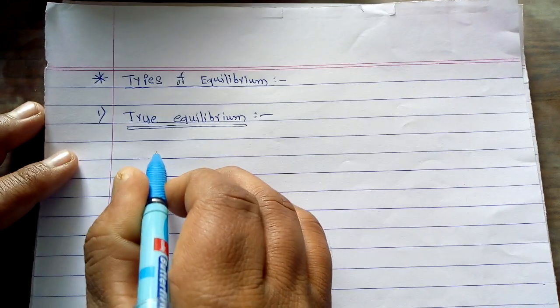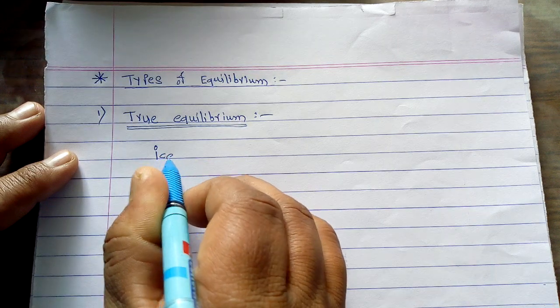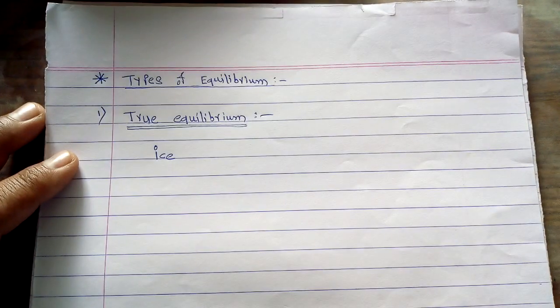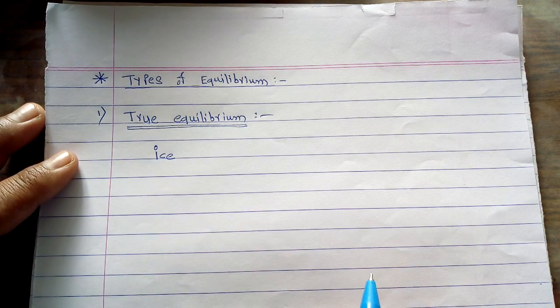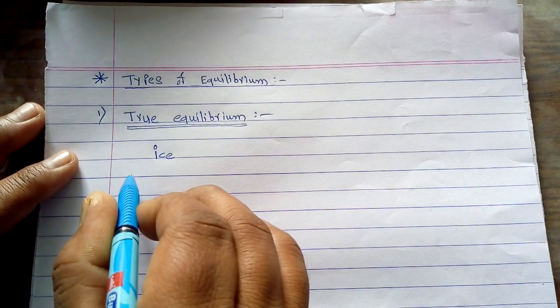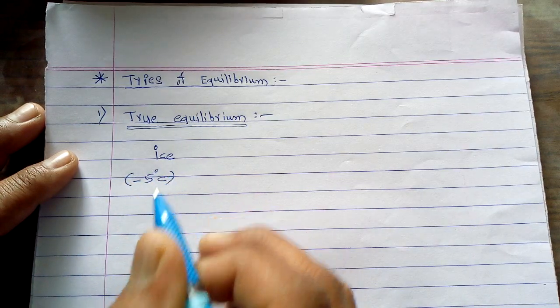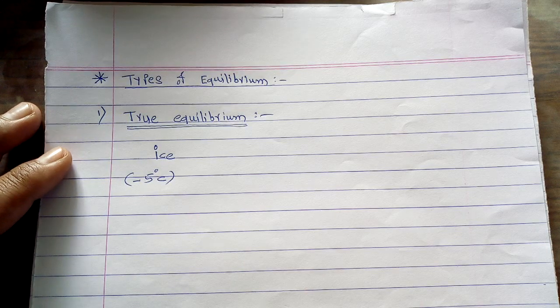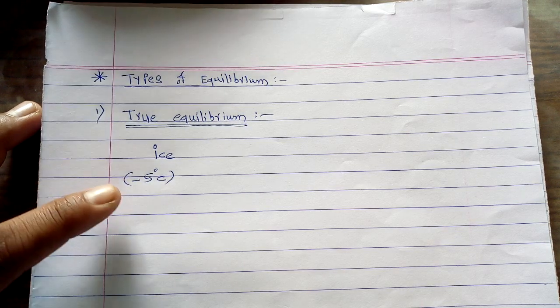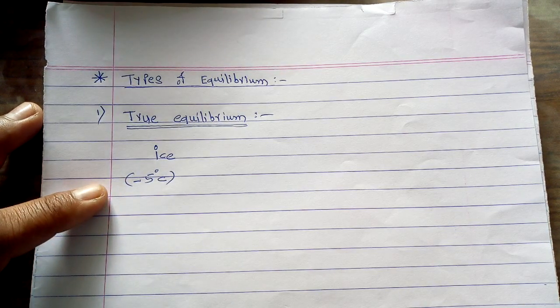This ice we have to consider at a given temperature of minus 5 degree centigrade.